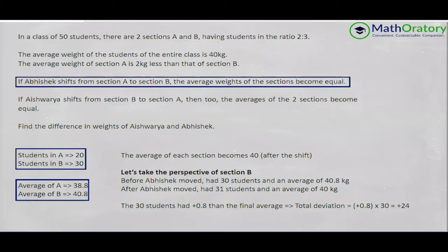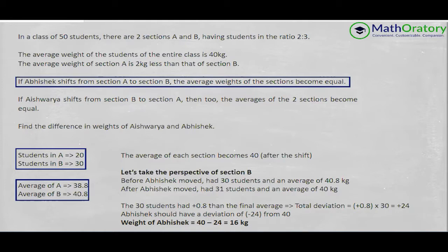So the total deviation from these 30 students is plus 0.8 into 30, which is plus 24. If the 30 students together have a total offset of plus 24, the total offset of the entire class of 31 students should be 0. So this implies that Abhishek should have a deviation of minus 24 from 40.